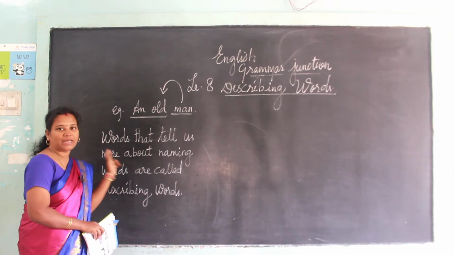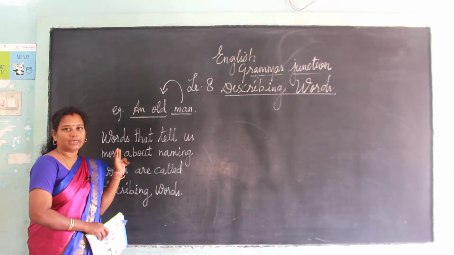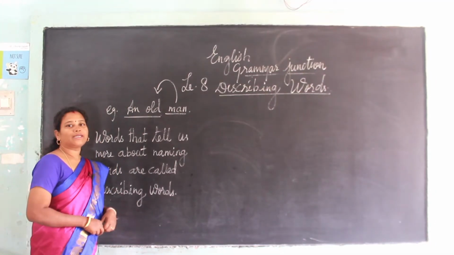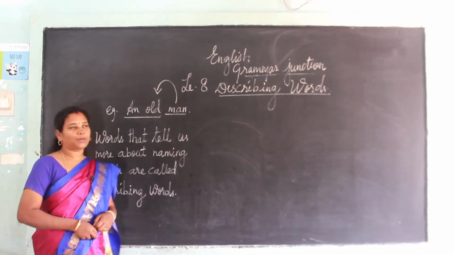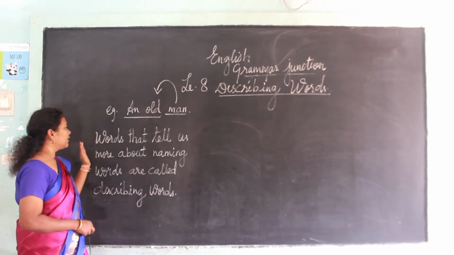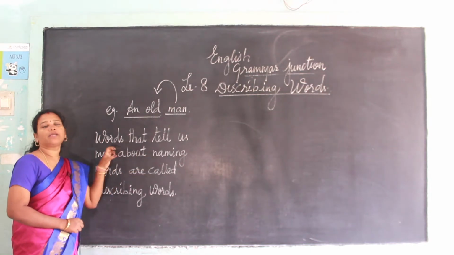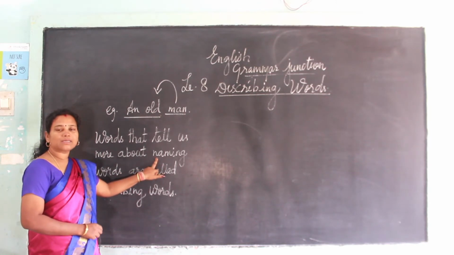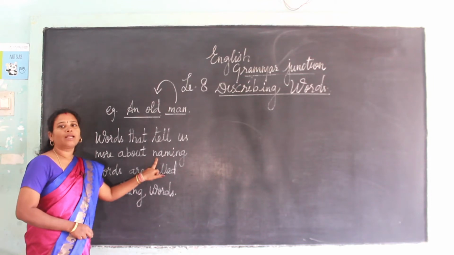We know what naming words are. We have already studied in the first chapter. A noun is the name of a person, place, animal and thing.